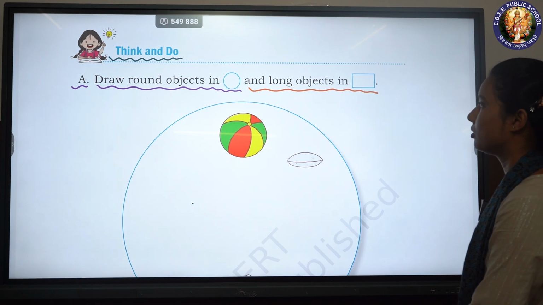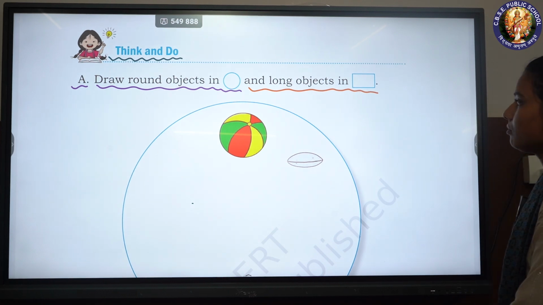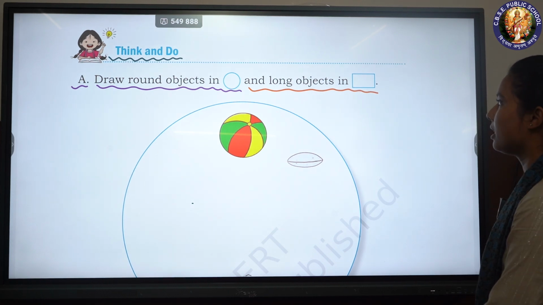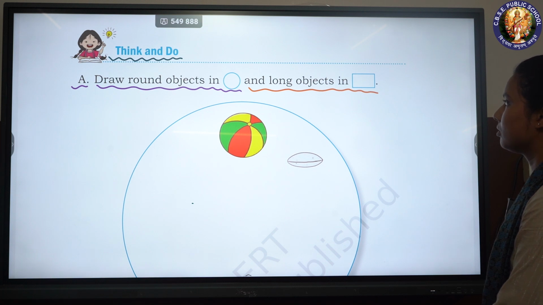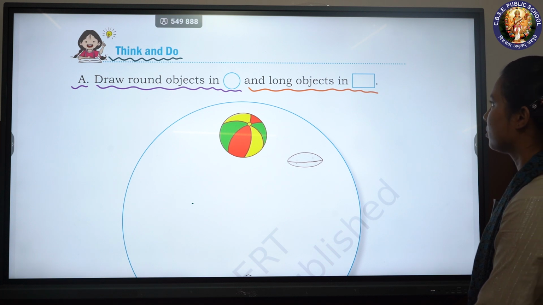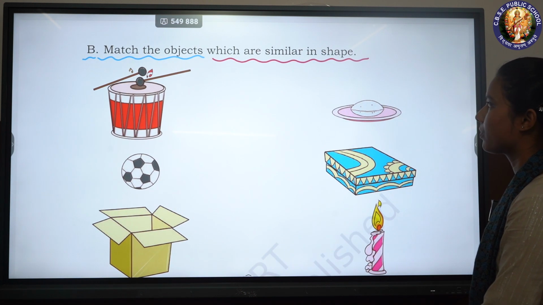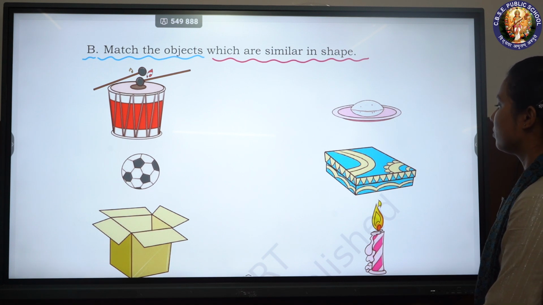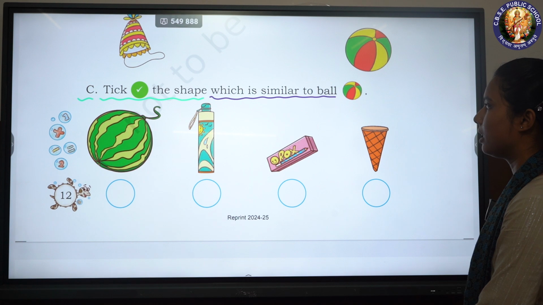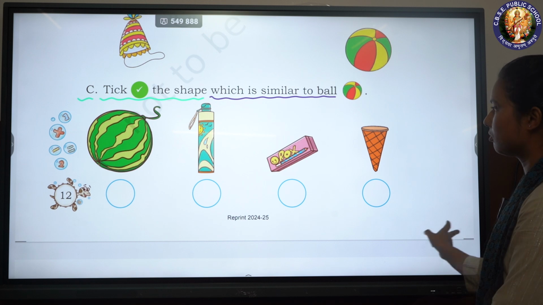Think and do. A. Draw round objects in circle and long objects in rectangle. B. Match the objects which are similar in shape. C. Take the shape which is similar to ball.